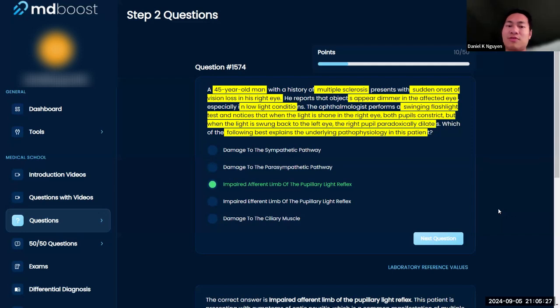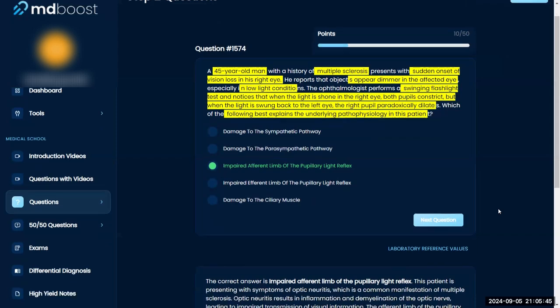So in this sense, they shine the right eye, they both constrict, meaning everything's intact, the afferent, the efferent, that's all muscle working. But then the left eye, when you shine it, the left one won't react and the right one will dilate because there's no light shining in the right eye, meaning that there's no good crossover and the afferent limb of the left eye isn't working.